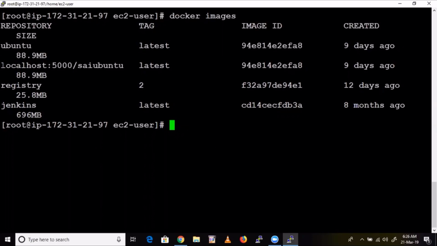See here, just try to understand this one. One temporary image kind of caching thing will be created in your base machine. So if you want, you can remove this one. What I will do, to avoid confusion, I'll remove this one.